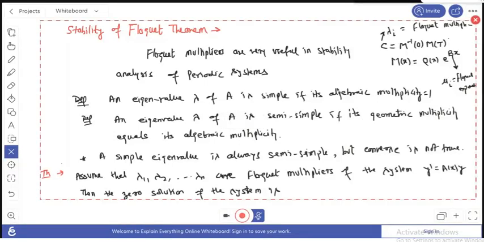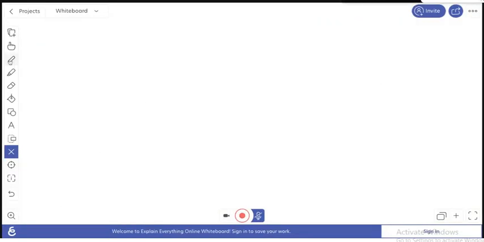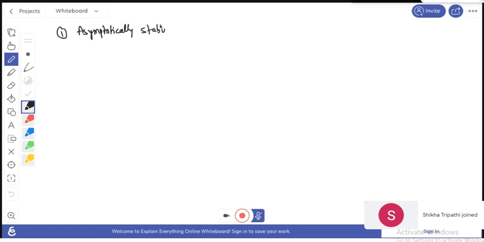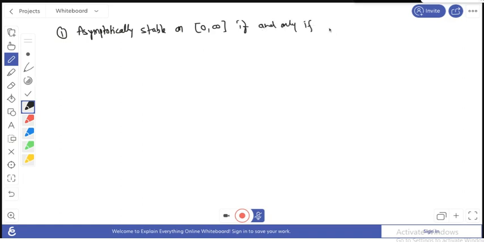What is the result? The first one is: the system is asymptotically stable on the given interval, that is R plus, if and only if the modulus of lambda j is less than 1 for all j equals 1, 2. This means if all eigenvalues have modulus less than 1, then the system is asymptotically stable.